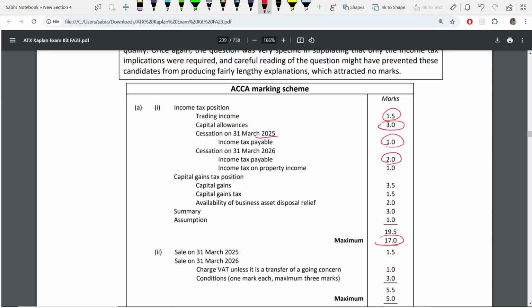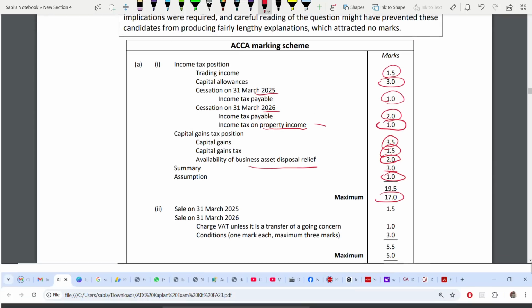Of course, on this date workings are more. Income tax on property income, that 52,000, and that income tax was 1 mark. Often students miss out on this one. Then CGT: capital gain 3.5, tax 1.5, availability of this relief is 2 marks, summary is 3 marks, and assumption is just 1 mark, one assumption.